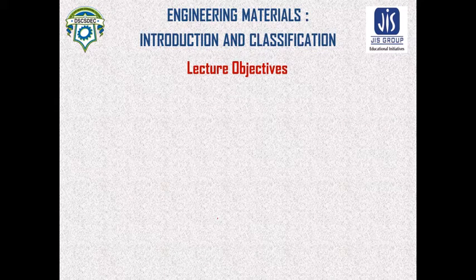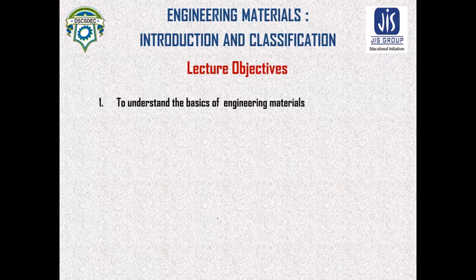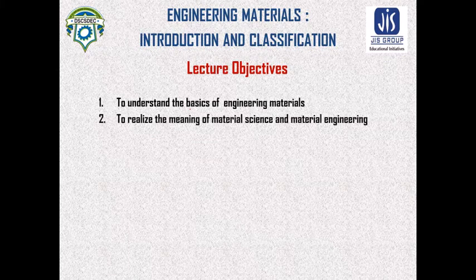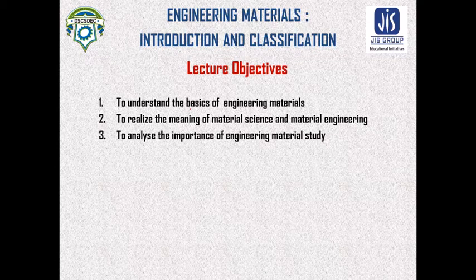So, the lecture objectives are to understand the basics of engineering material, that means what engineering materials are and why they are important. Then to realize the meaning of material science and material engineering. Next, to analyze the importance of engineering material study.